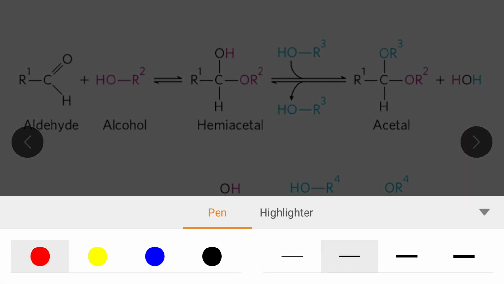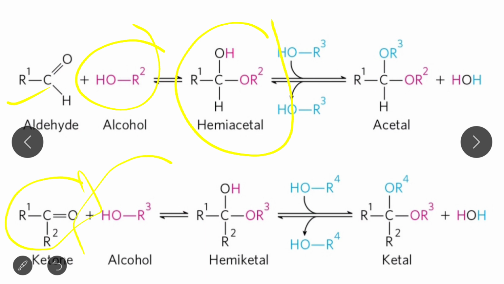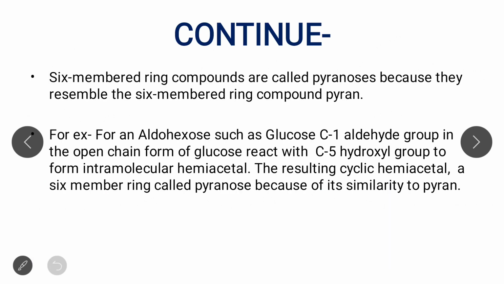Now just look at the formula. This is the aldehyde group, this is the alcohol group. This is the formation of a hemiacetal, and this is the keto group, this is the alcohol group. So this is the formation of a hemiketal. Clear? So in this way, hemiacetal and hemiketal are formed. So this is the concept. Now let's move to the next slide.